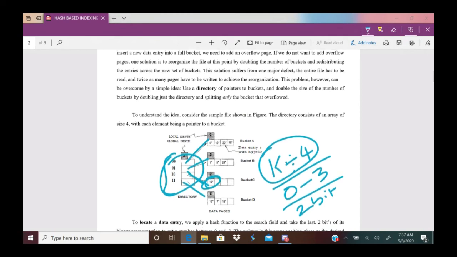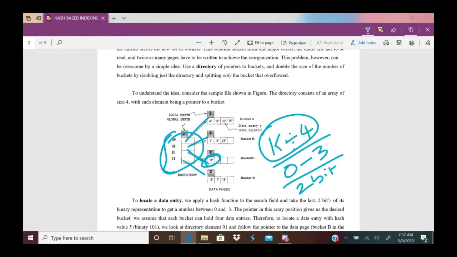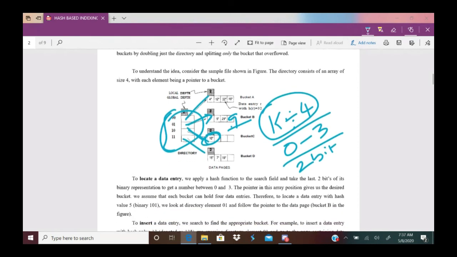When it comes to insertion, insertion is also done by first applying hashing. Say I want to insert 9. It will first perform the hash function 9 mod 4, that is 1. So 9 will go into the bucket pointed to by directory pointer 01. Because space is there, it will be inserted. This is one case, and another case is if space is not there.